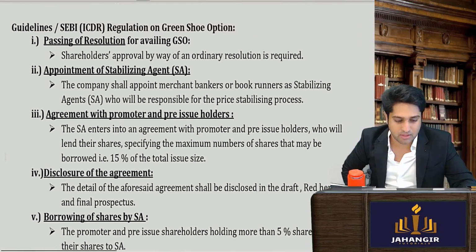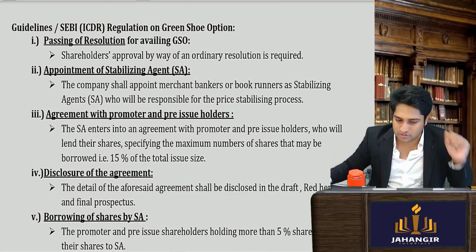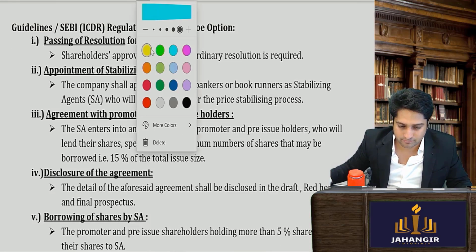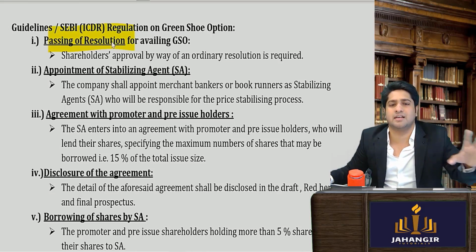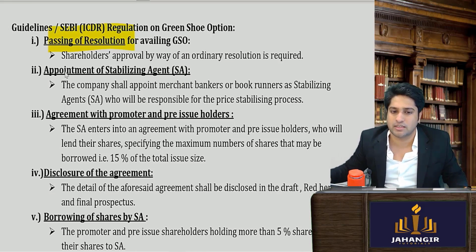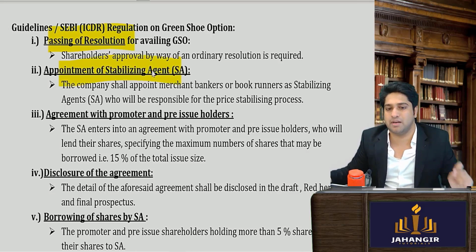Now that you've understood, just a small procedural part: you pass a resolution. In regulation number 57, the company has to pass an ordinary resolution, like we saw in Paytm. They will appoint a stabilizing agent.